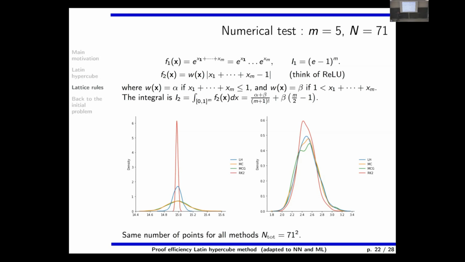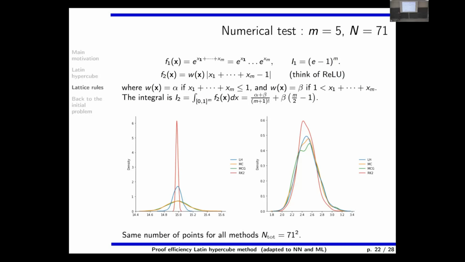And this is the histogram, which means that there is a certain spreading around the analytical, the exact value. And with the Latin hypercube, it is much better, clearly, with the same number of points for this smooth function. So actually, it is still a Gaussian, typically, but much more narrow.